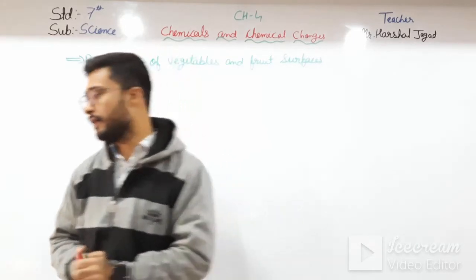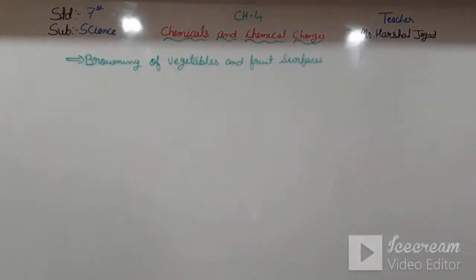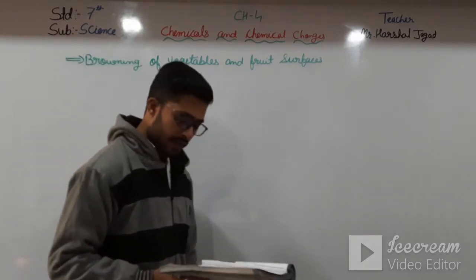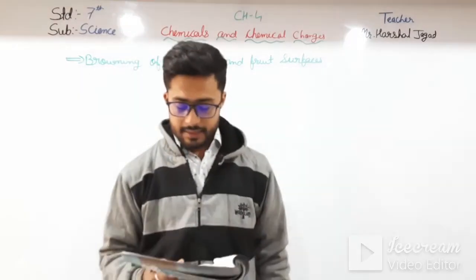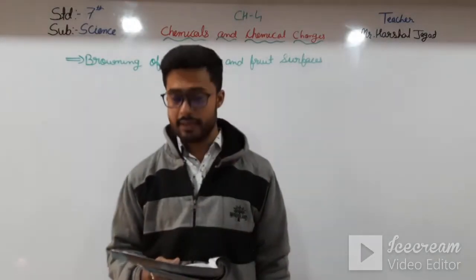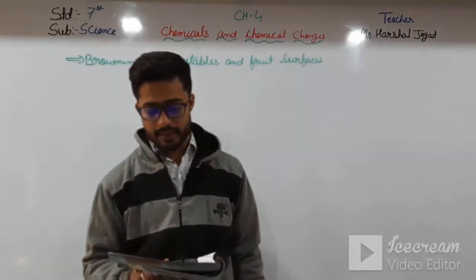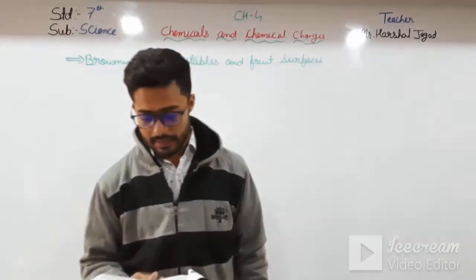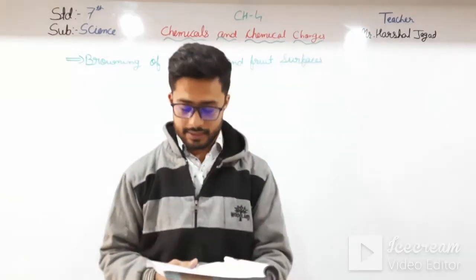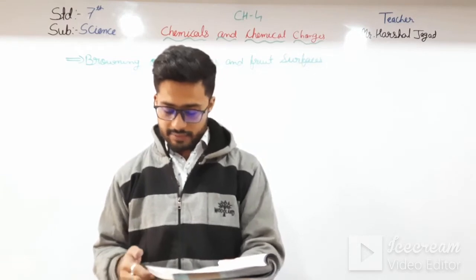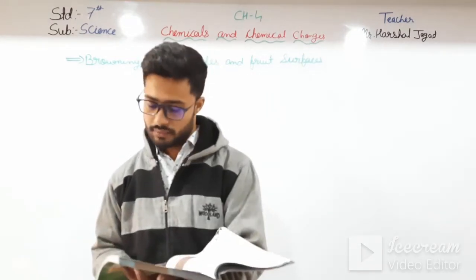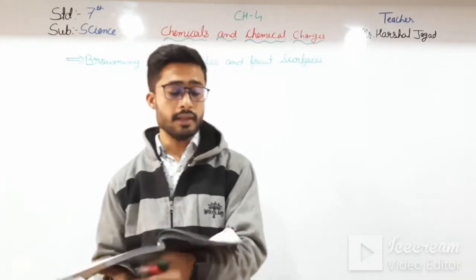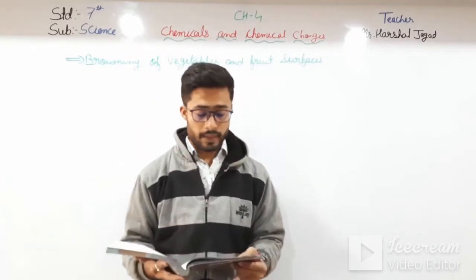See here, that is written over here only. Certain fruits and vegetables such as brinjals, potatoes and apples turn brown on being cut open and left for some time. This happens because of a chemical reaction that occurs between the cut surface of the fruit or vegetable and the atmospheric oxygen. The product of this reaction is melanin. Now turn your page here, which is a brown pigment.